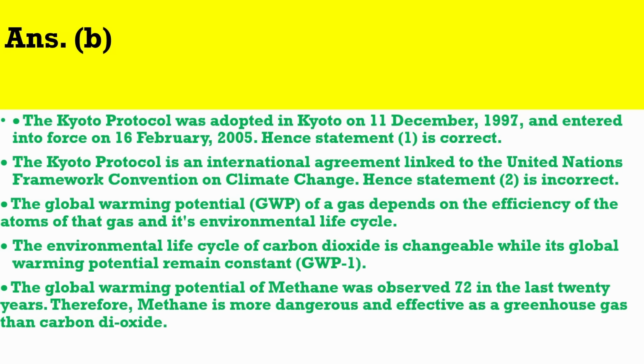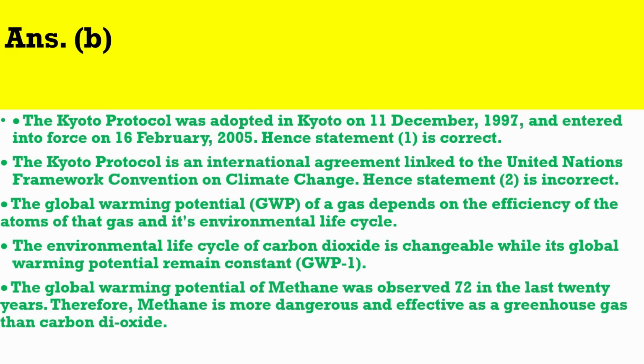The correct answer is B. The Kyoto Protocol was adopted in Kyoto on 11 December 1997 and entered into force on 16 February 2005. Hence, statement 1 is correct. The Kyoto Protocol is an international agreement linked to the United Nations Framework Convention on Climate Change. Hence, statement 2 is incorrect.